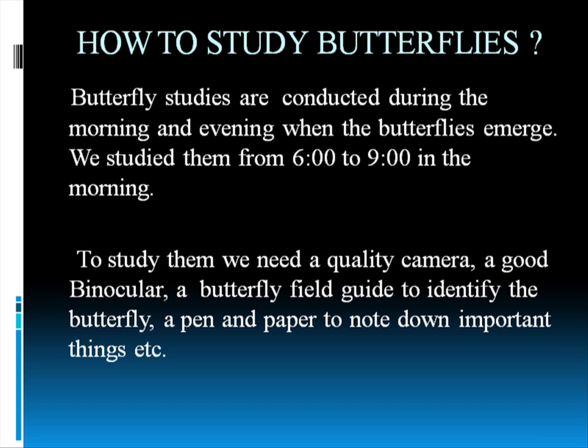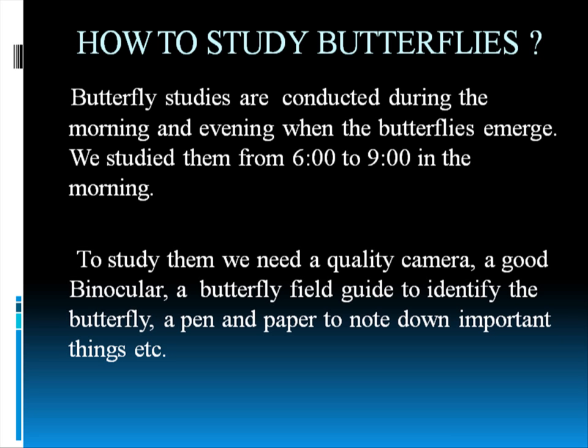And to study them, you will obviously need a binocular first. You have to see what butterfly is there. If you go very close, the butterfly will move away from that point. And if there is a very small butterfly, such as the blues, which I said are the smallest butterflies, they will move again. You can see the spots, but you can't identify them. That's why a binocular is necessary to see butterflies in enlarged form.